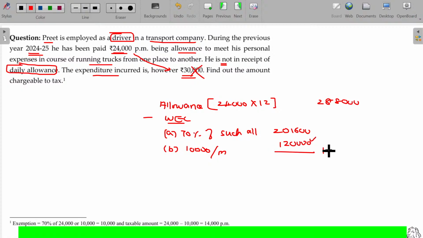Between these two, whichever is lower will be taken. So 1,20,000 is exempted. 1,68,000 is taxable. Sir, he spends 30,000, sir. That doesn't matter here. Okay. Shall I move on to the next one?